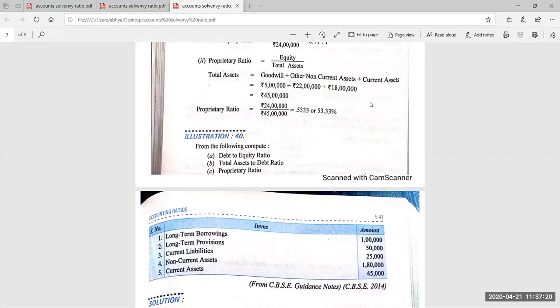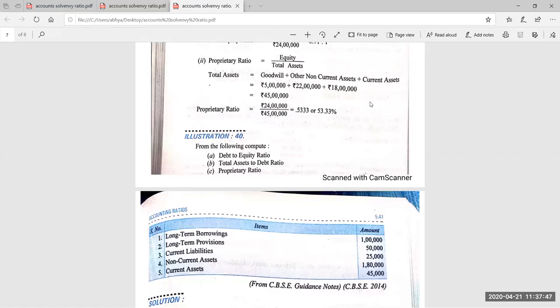Proprietary ratio, again equity upon total assets. Whatever figures or items you find in one ratio, you will be using those items for the other ratios. Like equity you have found in the first ratio, and debt also you have found in the first ratio. So both of these items can be used in part B and part C. There you need not find all these again and again.